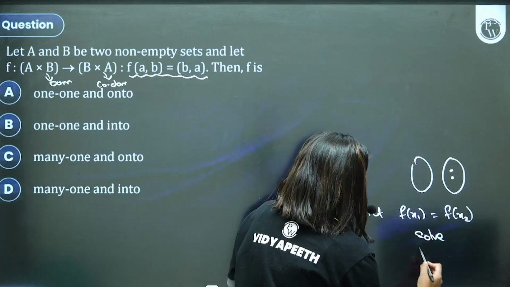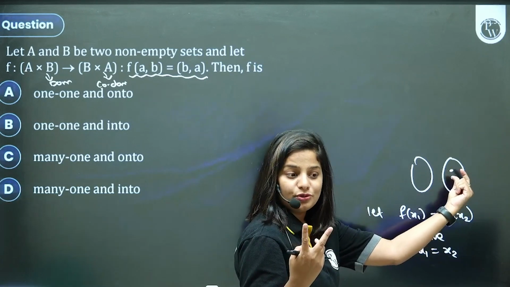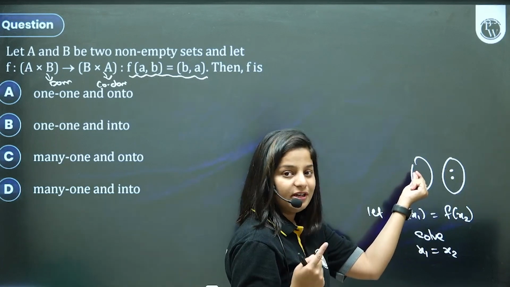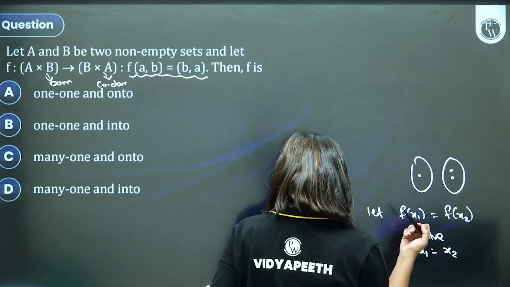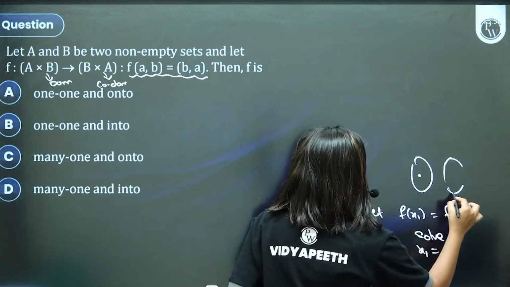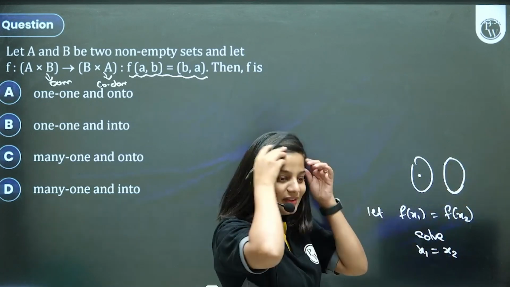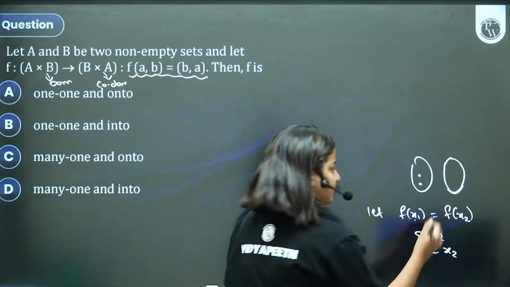After solving, if we get x1 equal to x2, that means with two outputs we figure out that the input is same, f of x1 and f of x2. Sorry, it's not two different outputs. We say let us take two different inputs, x1 and x2, but their outputs are same.